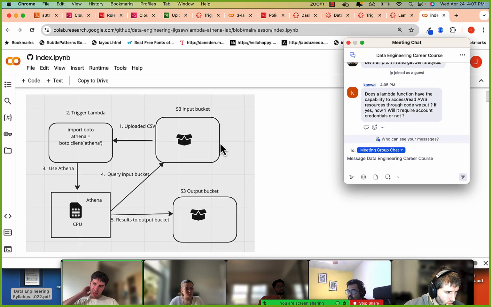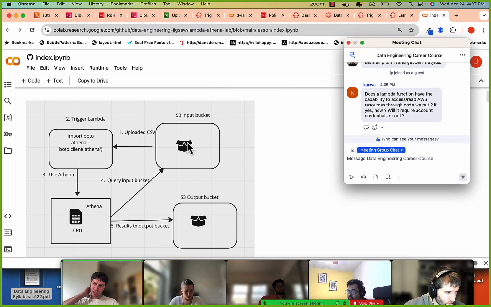So this is the lab: something's uploaded to S3 and the Lambda function runs. You can put import boto3, a boto client for Athena, and then we can use Athena to query. Like we just uploaded some JSON here, so now trigger the Lambda function.